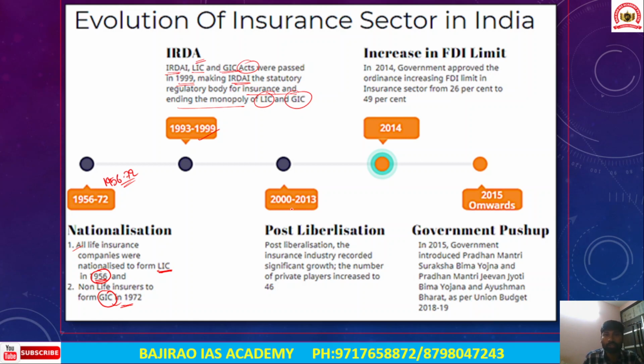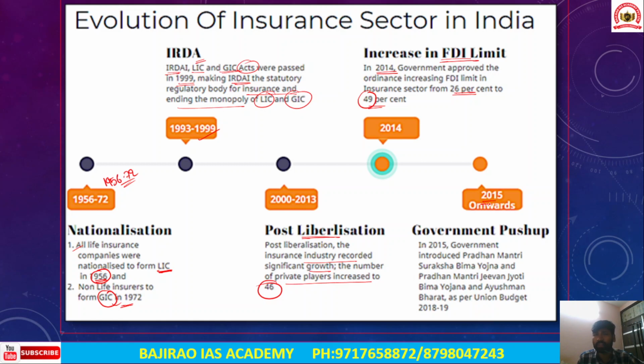So in 2003 to 2013, the post-liberalization period, the insurance industry recorded significant growth. The number of private players increased to 46. Overall, across the country, the number of private players has significantly increased after the post-liberalization phase. Now, increase in the FDI limit. The government also increased the overall FDI limit in the year 2014. Okay, so the FDI limit has increased from 26 percent to 49 percent for foreign life insurance companies. So they can increase their stakes up to 49%, and that was increased in the year 2014.